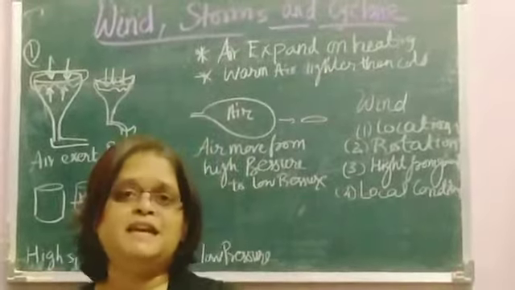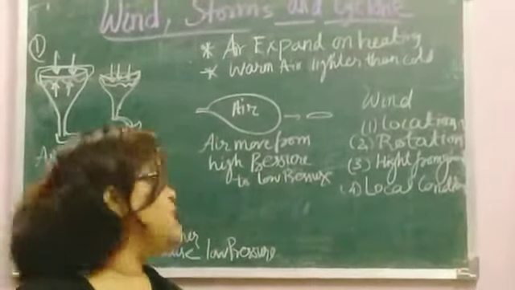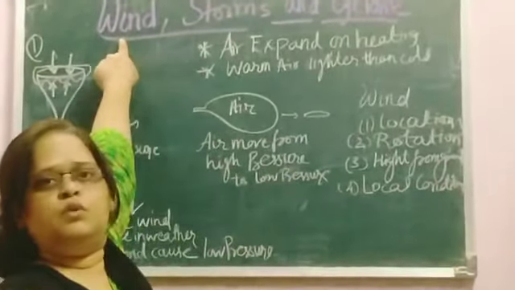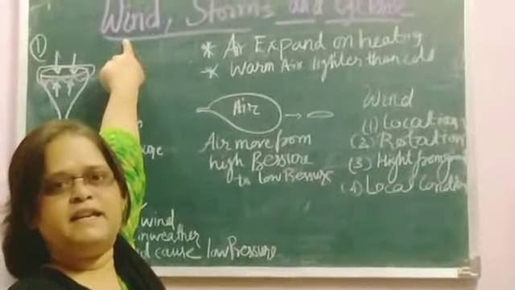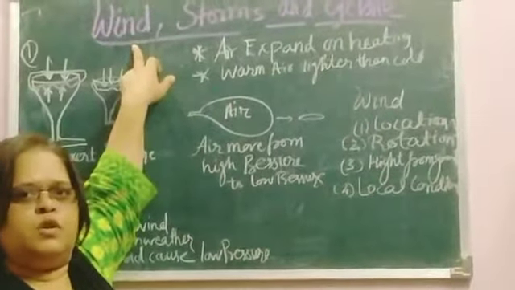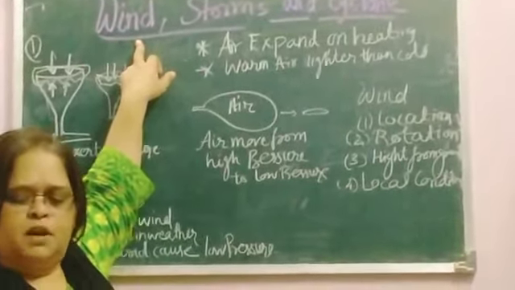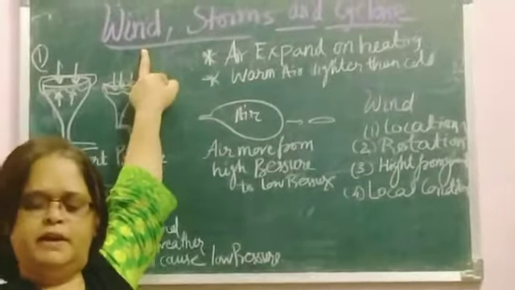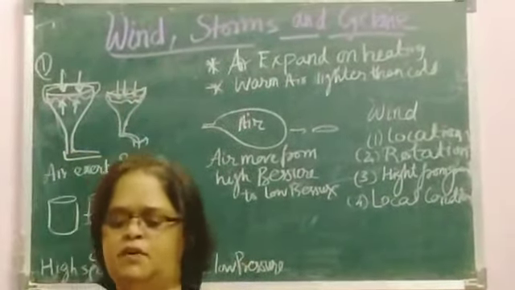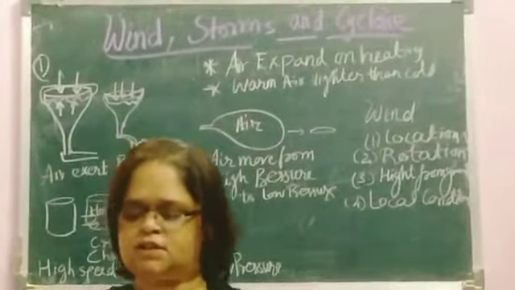And the moving air is called what? The moving air is called wind. So wind, moving air is called wind. So atmosphere, the cover of the air surrounding the earth, is called atmosphere.